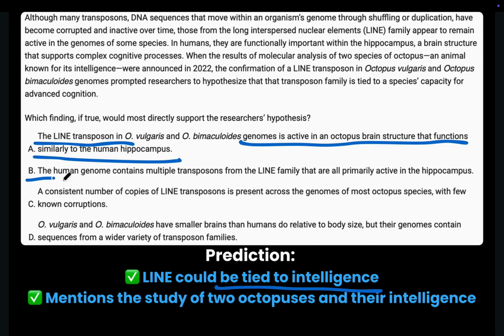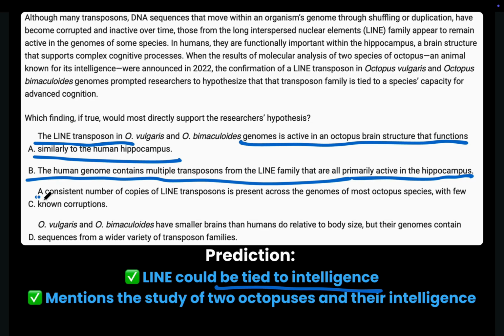Choice B. The human genome contains multiple transposons from the LINE family that are all primarily active in the hippocampus. This says that LINE are in humans within an intelligence related area of the brain, which we already knew, but it does not mention the connection between LINE and octopus intelligence.